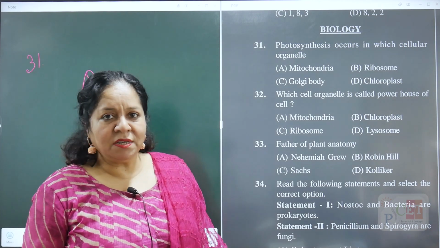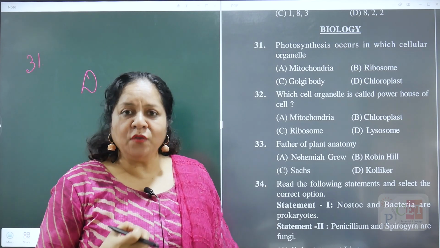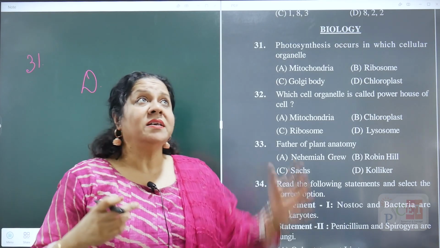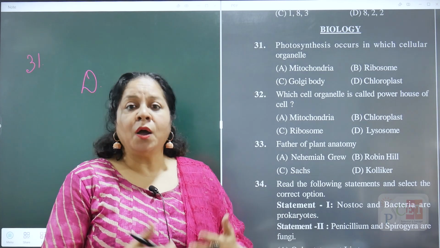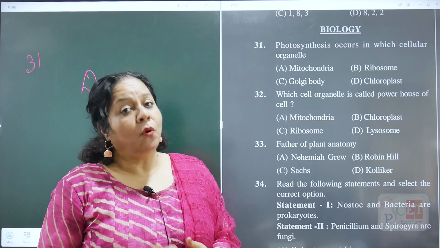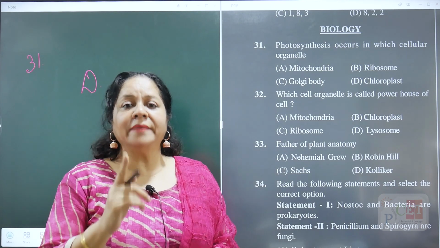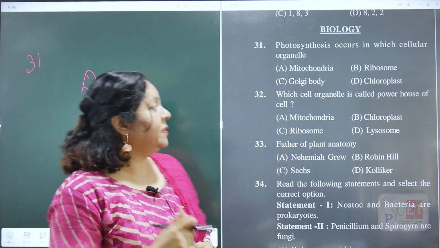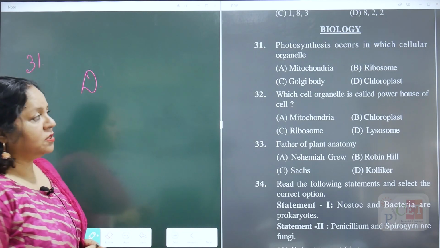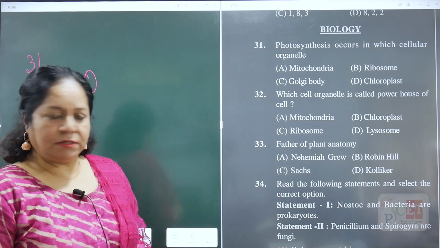What is photosynthesis? Plants make food with the help of carbon dioxide, sunlight, water and minerals, and that is only done by the plants, and that is why the answer for the question is option D, chloroplast.